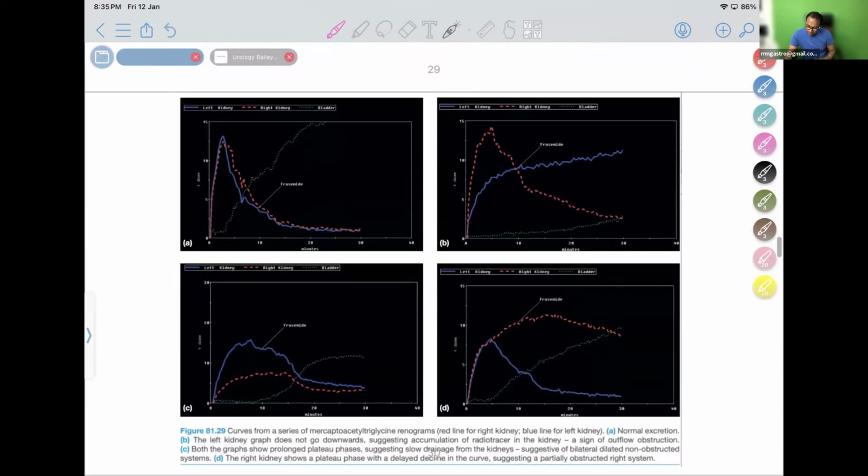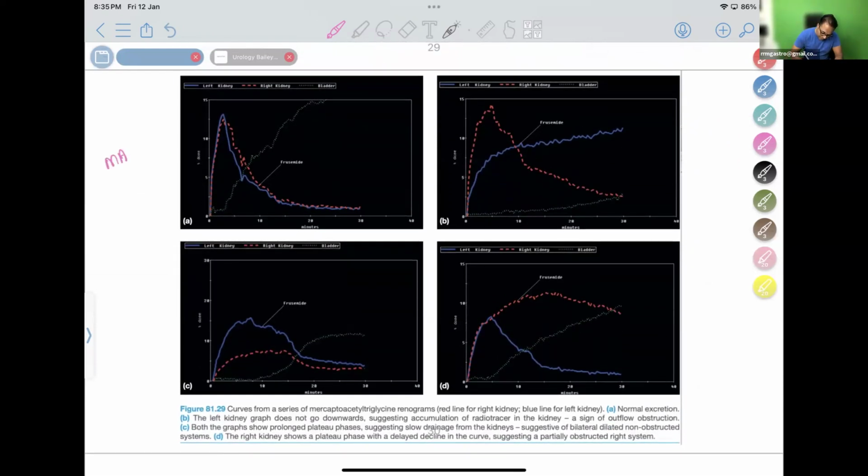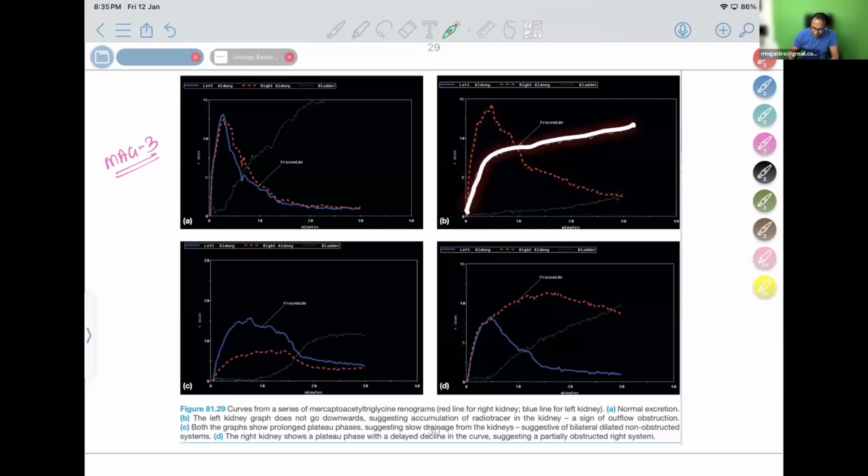This is the MAG3 scan. The MAG3 scan shows how much of the radionuclide substance is taken up and excreted by both kidneys. Right kidney, left kidney: both are good, and in both the substance is secreted very well. In the second picture, the left kidney does not drain downwards. The right kidney is draining downwards, so it is excreted from the right kidney. Whereas the left kidney keeps retaining it, even after giving furosemide. So what does this mean? This is a patient who has an outflow obstruction. Outflow obstruction will have the contents remaining in the kidney itself.